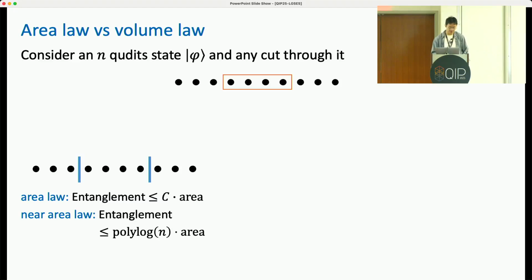For this very specific bipartition that's shown in the red rectangle, we can see that the area is just 2, so the near area law upper bound for this case is just polylog n.